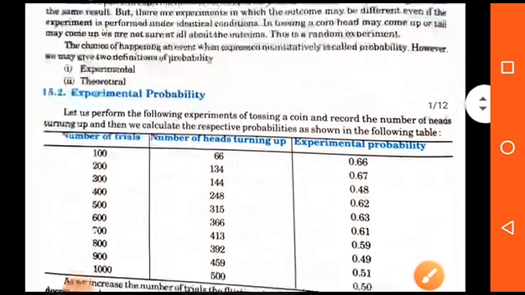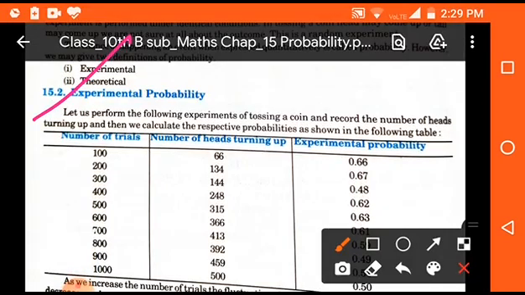Clear? So, see here, let us perform the following experiment of tossing a coin and record the number of heads turning up, and then we calculate the respective probabilities as shown in the following table. So here number of trials, number of heads turning up, and experimental probability.